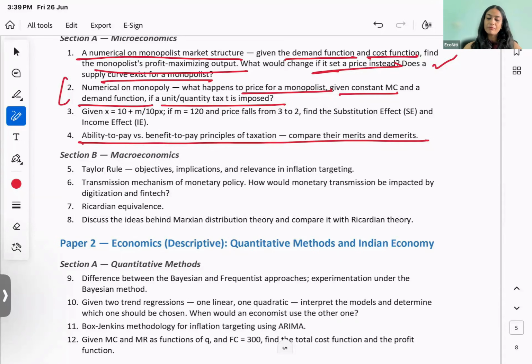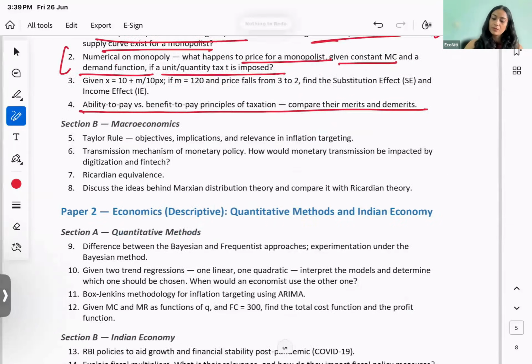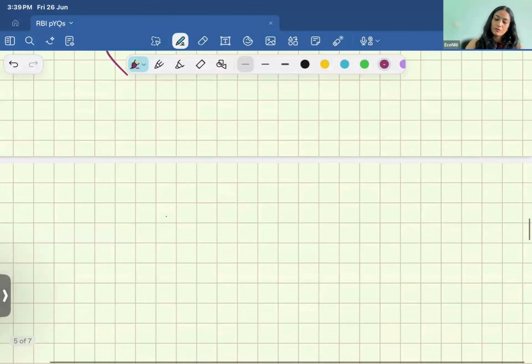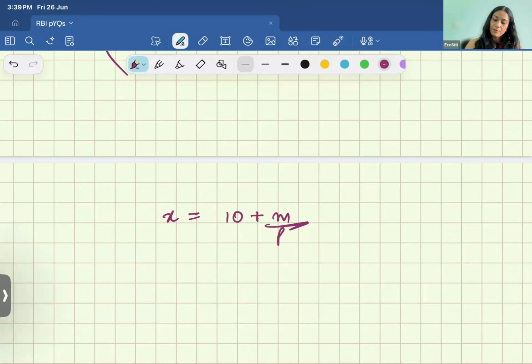So you have given your x, ये तो सिंपल न्यूमेरिकल है, इसमें कुछ भी नहीं है. x डिमांड कर्व दिया हुआ है, you have your income and you have the change in price. So what you will first of all do, you will find the total price effect. x is equal to 10 plus m upon px.